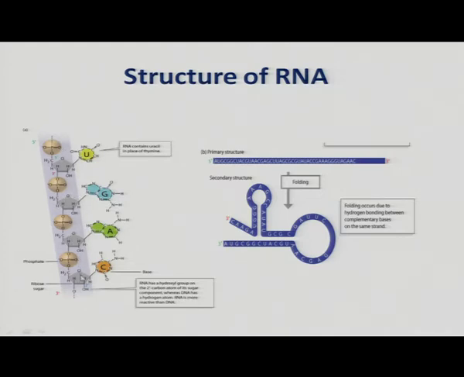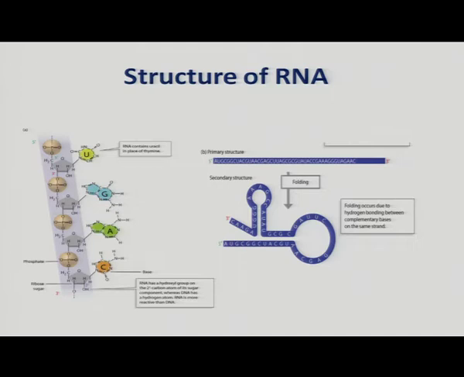Like this all the nucleotides combine together with the help of phosphodiester bond, and they form a linear structure which is called the primary structure of the RNA. But a few of the RNAs also form hairpin structure because of the complementary sequences in their strands, and this is called secondary structure, which is found in ribosomal RNA